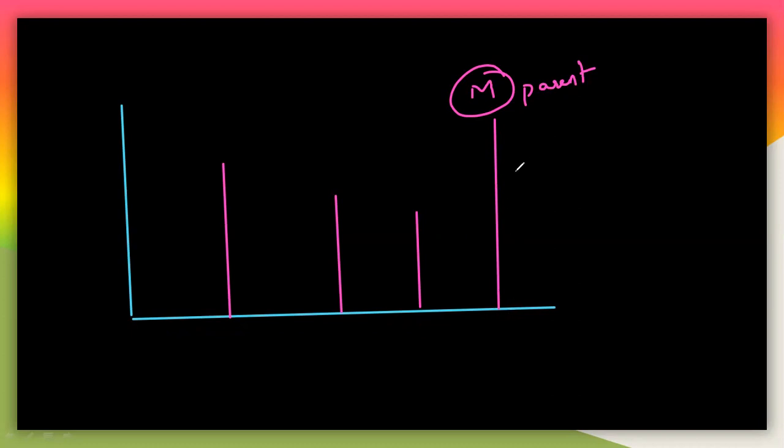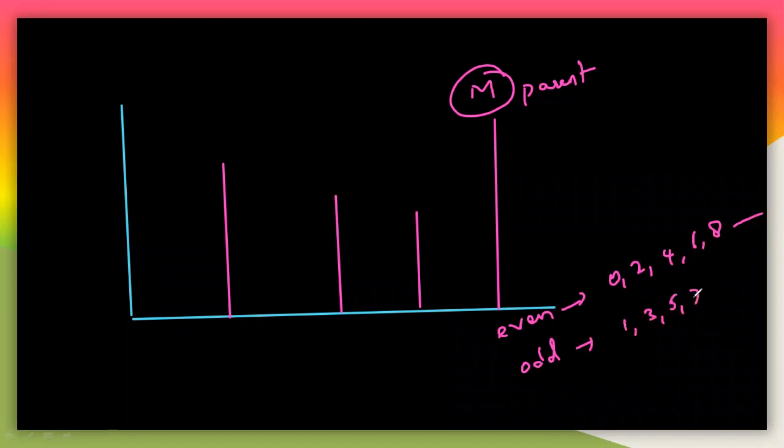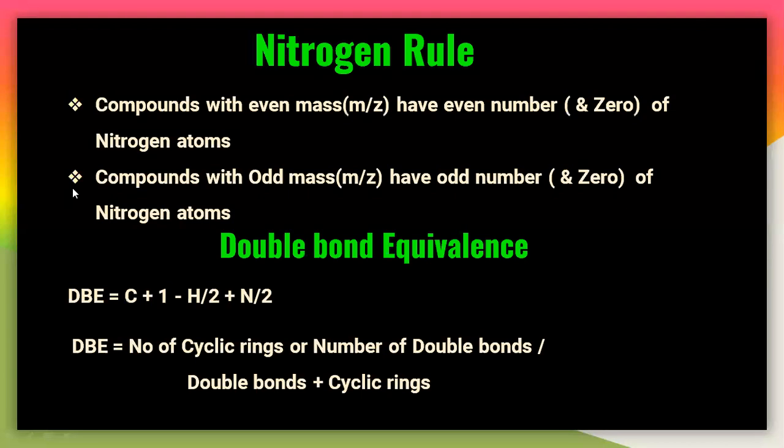So in a spectrum, if this M peak or parent peak, the molecular ion peak, is even, we can say that the number of nitrogens must be 0 2 4 6 8 so on. If this particular parent ion peak is odd, then the number of nitrogen atoms will be 1 3 5 7 so on. So this is called the nitrogen rule here. It is very important in mass spectrometry. So remember this. And let us see the next rule, which is also a very important rule here, the double bond equivalence. So remember this.